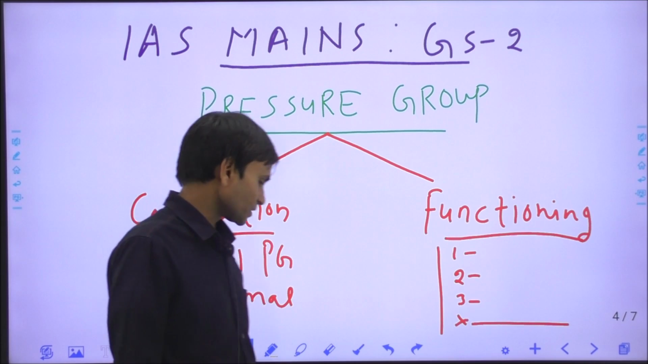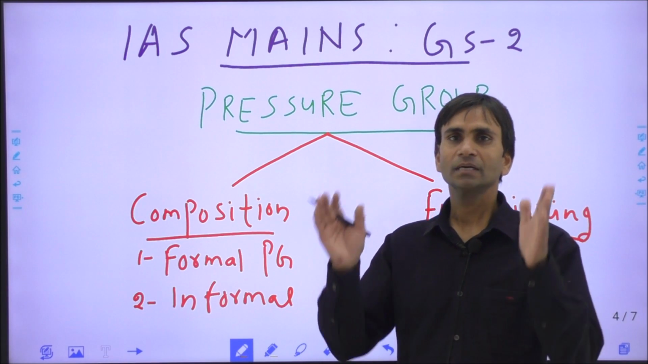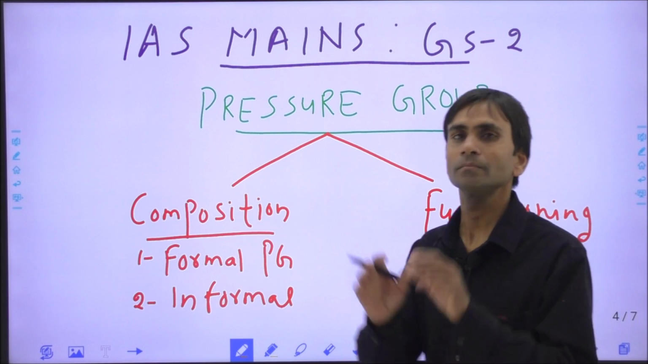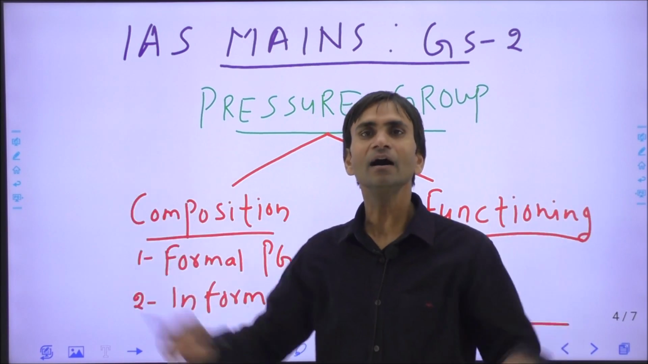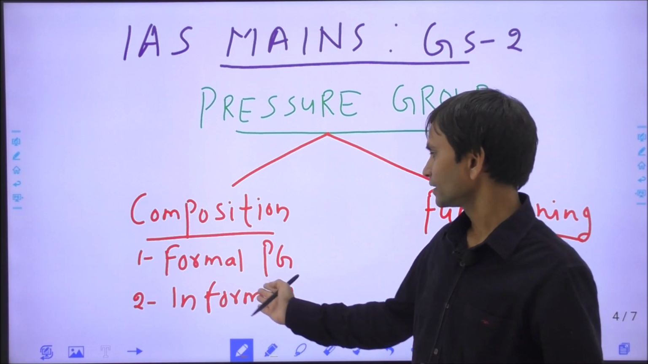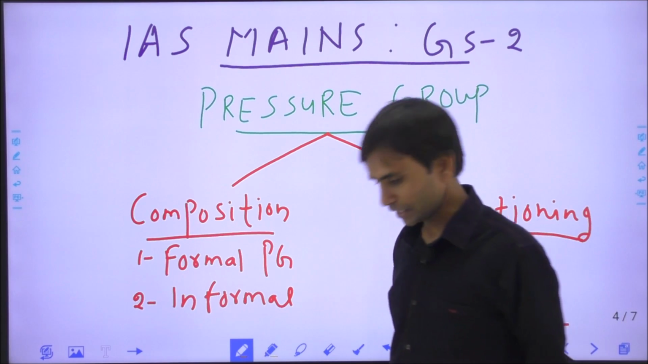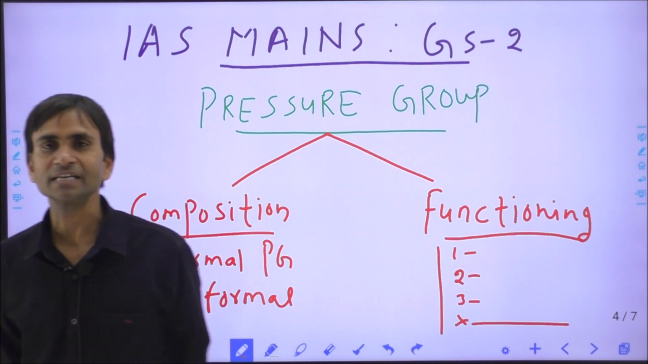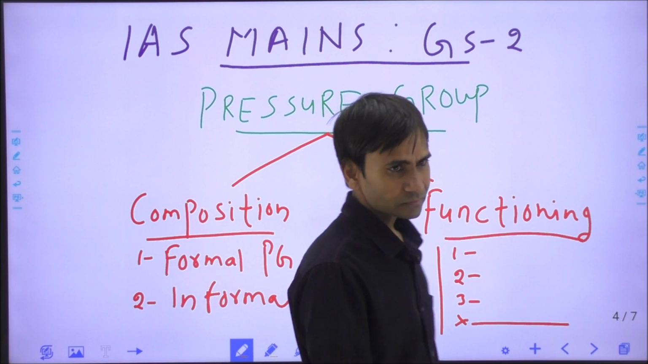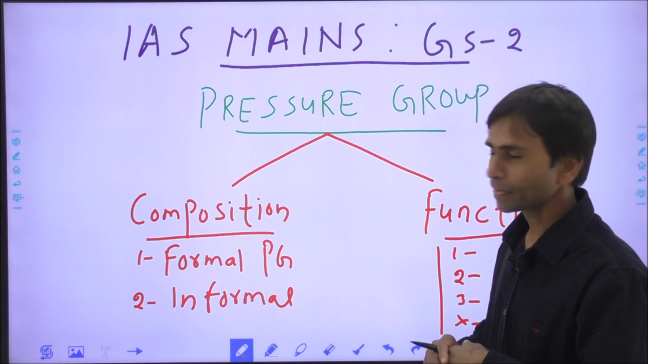Formal pressure groups are the pressure groups created by the official authorities, persons working under the union or the state governments, while the informal pressure groups are formed by the individuals working in the private sector and in their own organizations. So this is the clear difference between them.